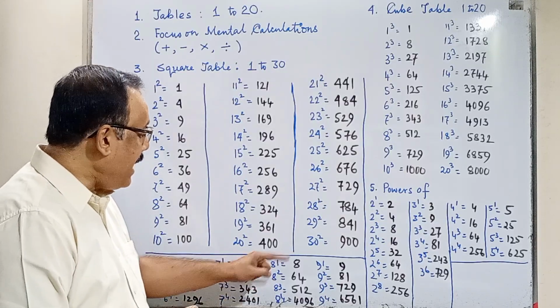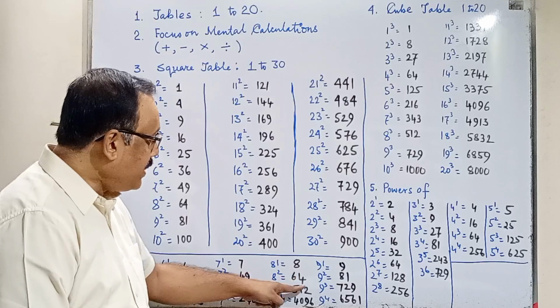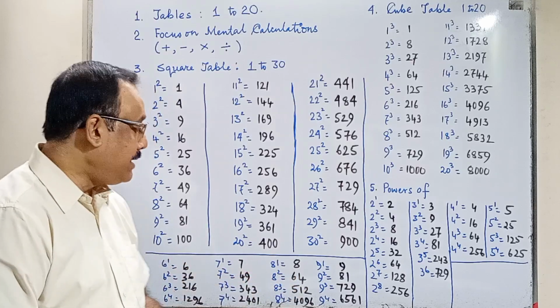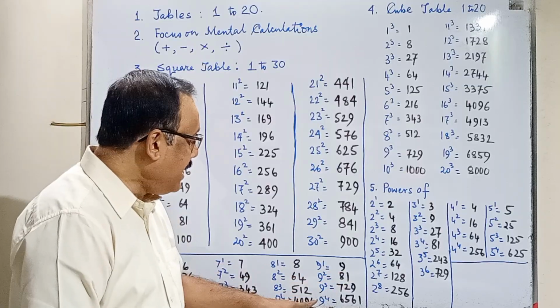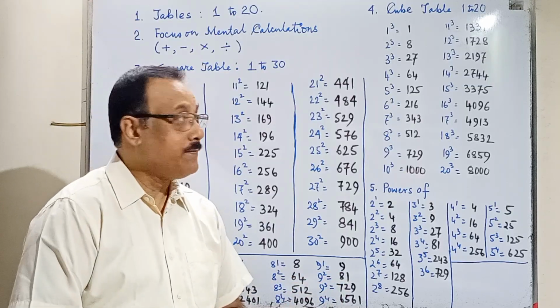8 to the power 1 is 8. 8 square is 64. 8 cube is 512. 8 to the power 4 is 4096. 9 to the power 1 is 9. 9 square is 81. 9 cube is 729. 9 to the power 4 is 6561.